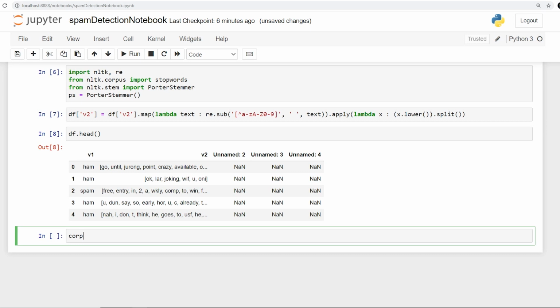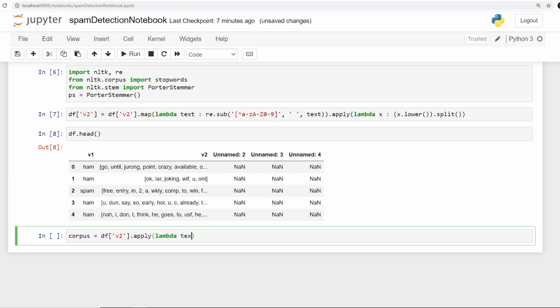Now the next thing is I'll have to say corpus, because now I'll be working with the entire corpus that I have, and this is going to be, let's say, df with the v2, and here I'm going to say apply. So I want to apply the lambda function. Now I'll be working with the stop words and everything. So this is my main processing function, and this is going to be a very lengthy one.